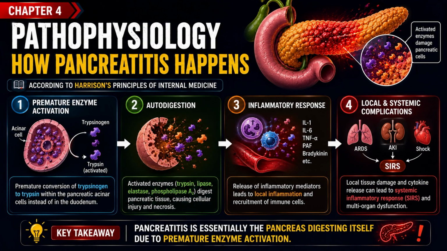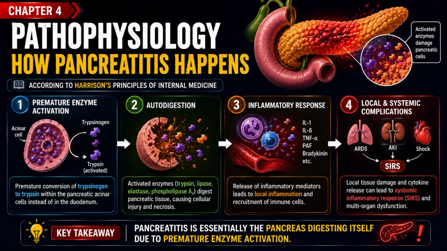Now let's understand the pathophysiology, how exactly pancreatitis happens. First is the premature enzyme activation. So premature conversion of trypsinogen to trypsin within the pancreatic acinar cells instead of in the duodenum. Second, autodigestion. Activated enzymes including trypsin, lipase, elastase, and phospholipase A2 digest the pancreatic tissue, causing cellular injury and necrosis.